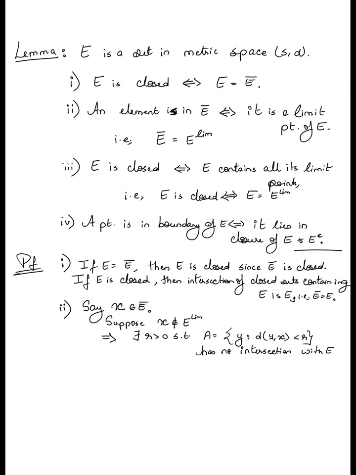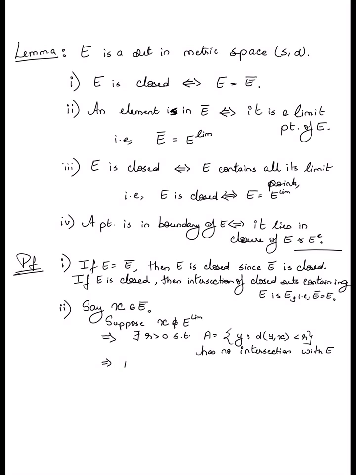So the statement that X does not belong to E lim implies that there is some ball centered around X which has no intersection with E. In other words, there are no points in E which are any closer than R to X. Okay, what is the consequence of this? Well, since A is an open set, since A has nothing in common with E, A complement contains E, right?